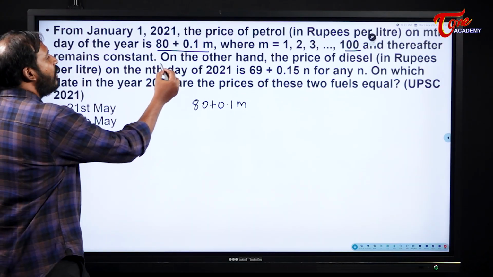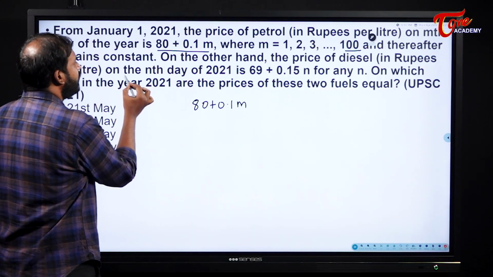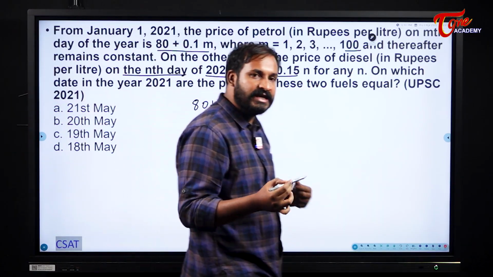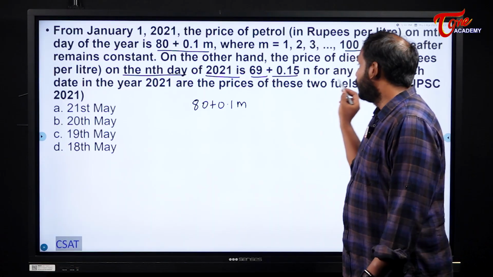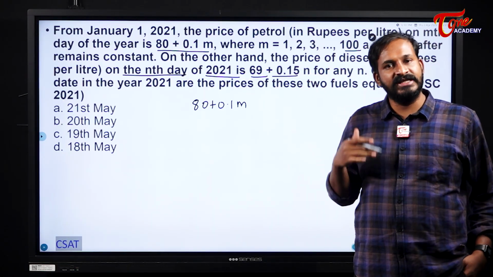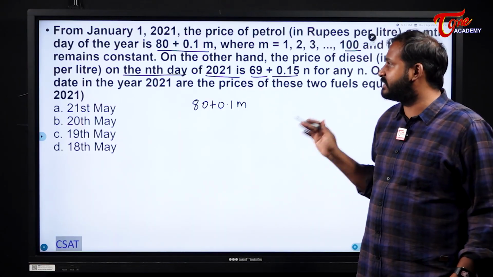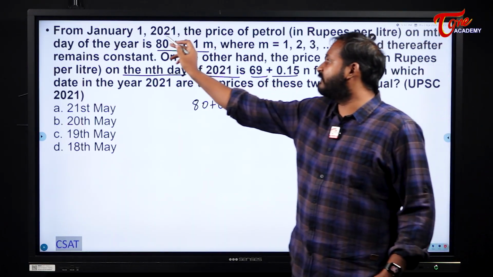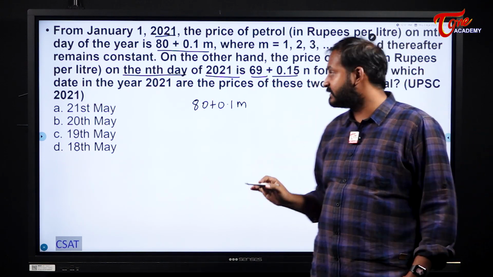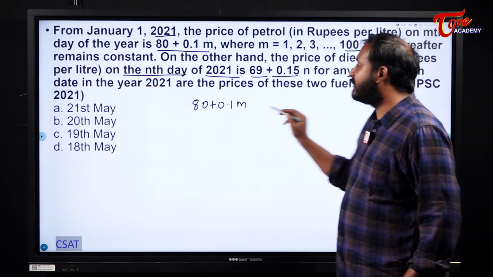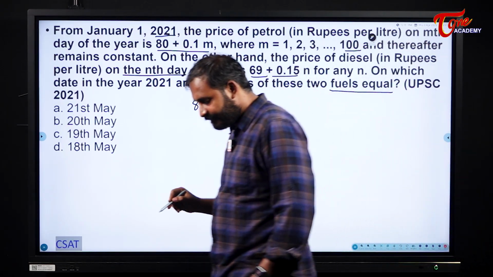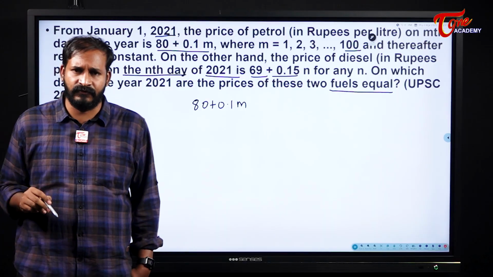Next, on the other hand, the price of diesel on the nth day of 2021 is 69 plus 0.15 n for any n. That means it will be increasing throughout the year. The price will be changed throughout the 365 days. Why 365? Because it is 2021, a normal year. Next, on which date in the year 2021 will the price of these two fuels be equal?